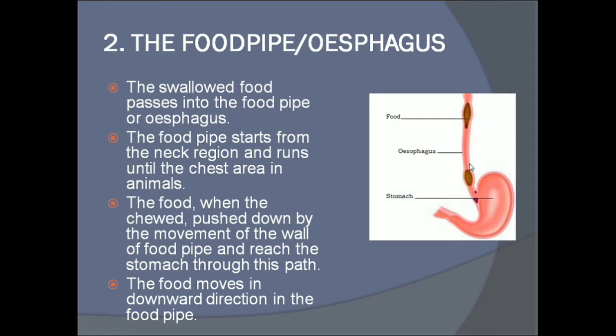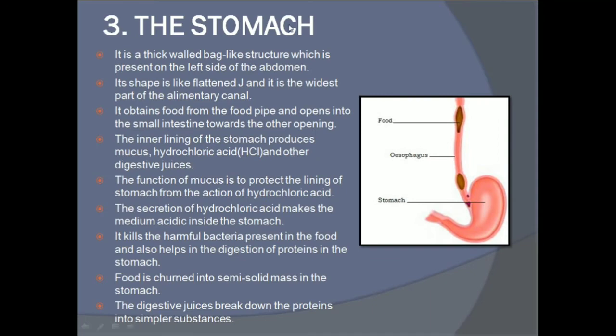Now let's see where the food goes from the food pipe. Let's see the third part of the human digestive system. It is the stomach. You can again see the picture carefully. What is this? This is the stomach. So from the esophagus, the food passes into the stomach. Let's see what the stomach is.